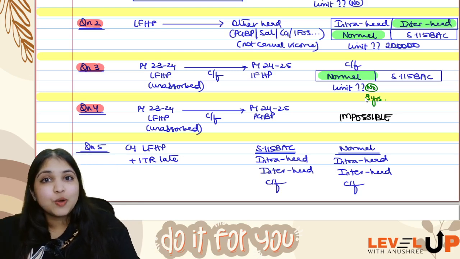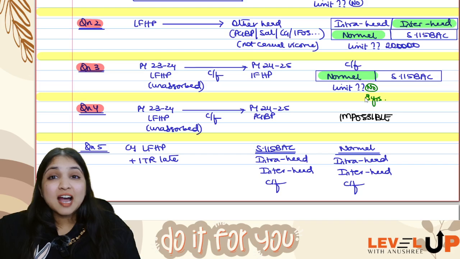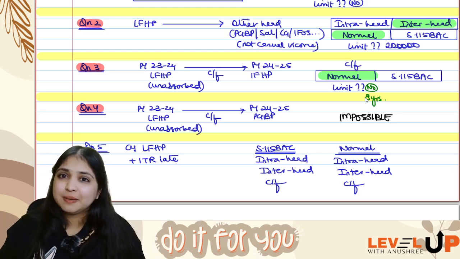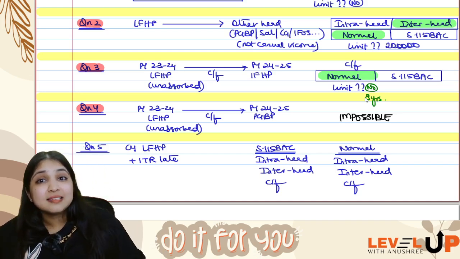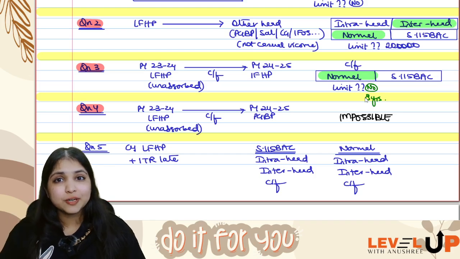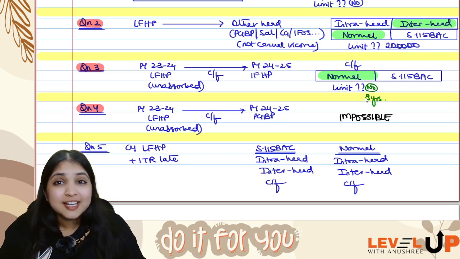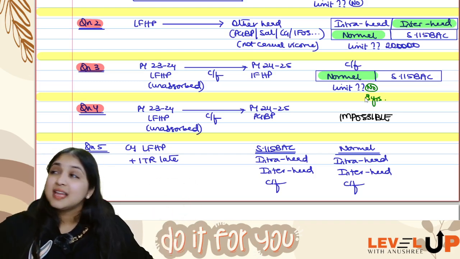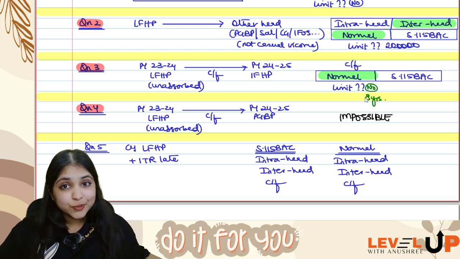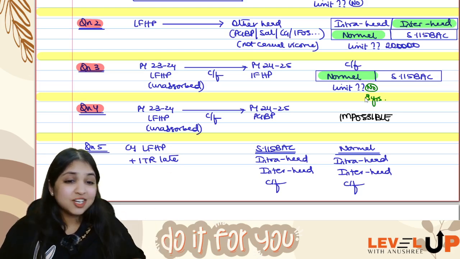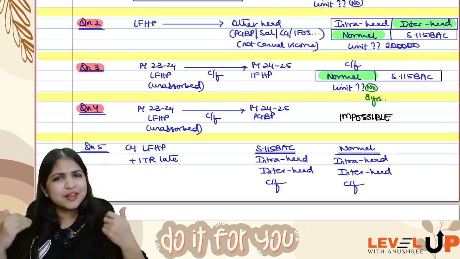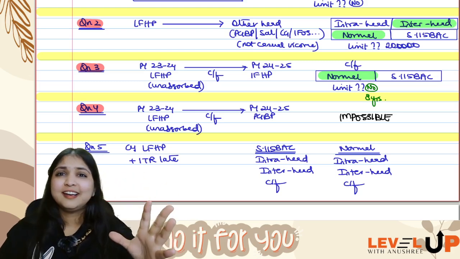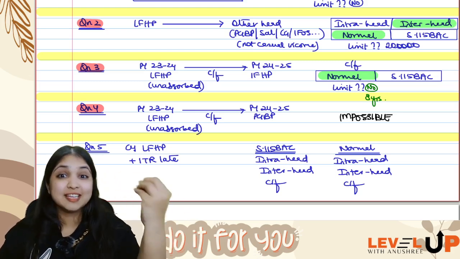Like if you have last year's business loss unadjusted and you're carrying it forward to the next year, you can adjust it only against PGBP. Right, guys? Last year's loss from house property, if you're carrying forward to the current year, you can adjust it only against IFHP. Can you adjust against other heads? Can you do inter-head adjustment? That is impossible. Whether normal provisions or default provisions, inter-head adjustment of carry forward losses is impossible.